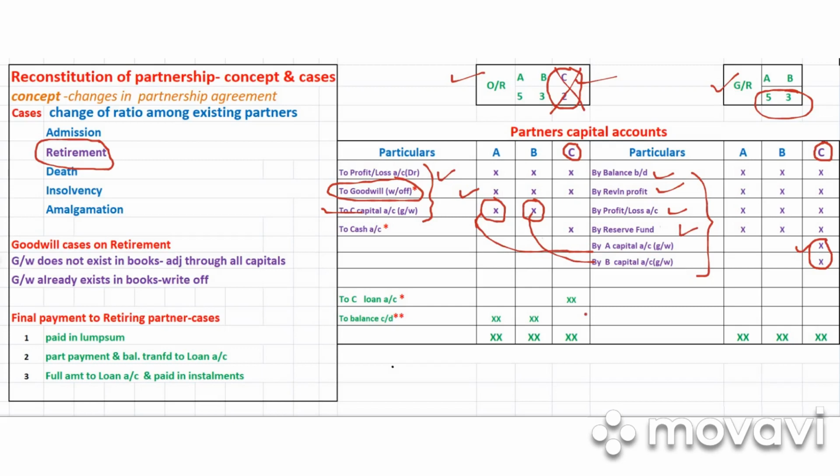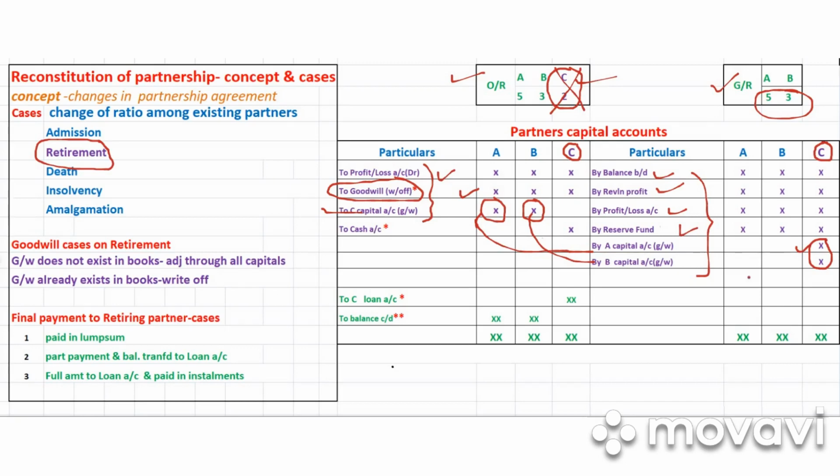So suppose we got, let us say, 50,000 rupees as the total balance. Then how should this amount be paid? There will be clear instructions in the question. If there is no instruction in the question, you simply transfer this to C's loan account. You need not pay it immediately. Suppose 50,000 is to be paid, so the partners can pay it in installments, right?